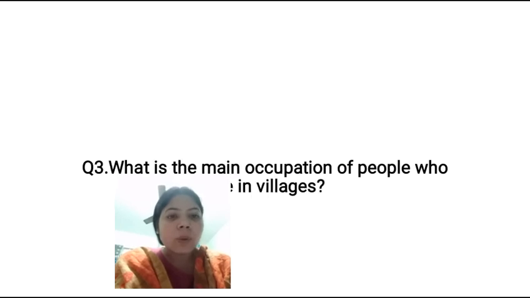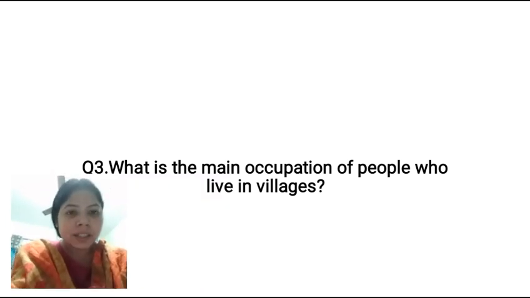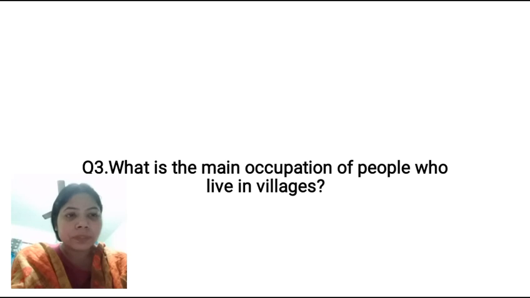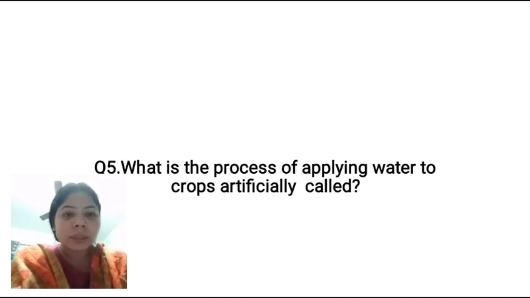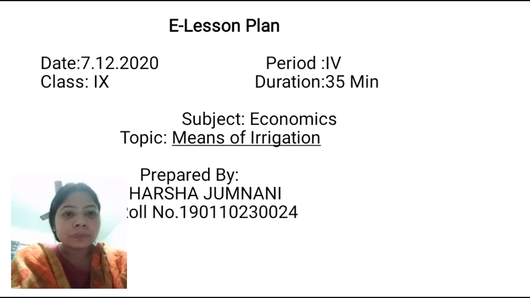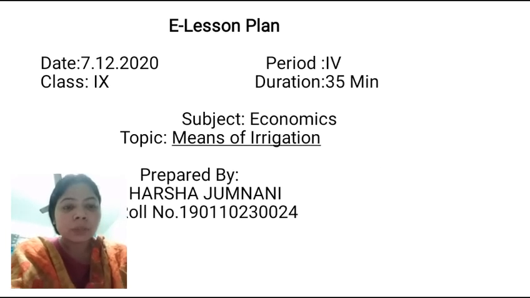The third question is what is the main occupation of people who live in villages? Yes, the main occupation of people who live in villages is agriculture. So the fourth question is what is needed for farming? Yes, air, water, land and manure etc. is needed for farming. Okay students, tell me what is the process of applying water to crops artificially called? So today we shall study about means of irrigation.